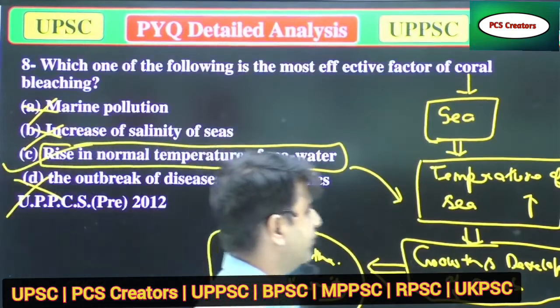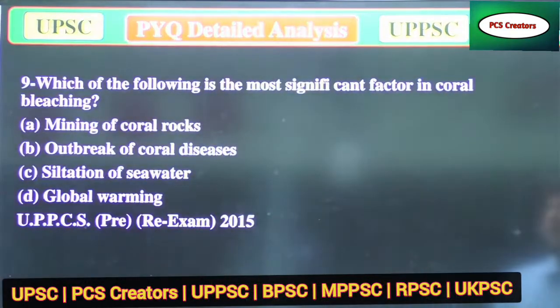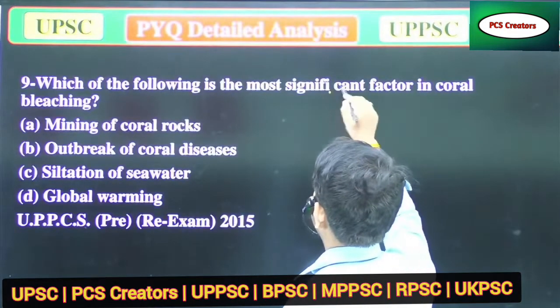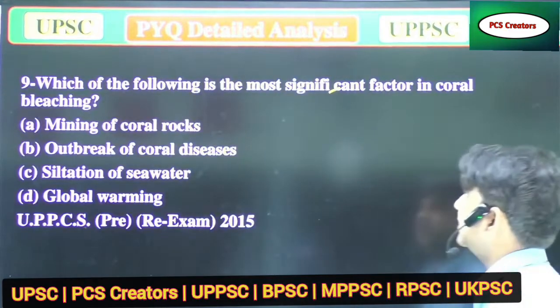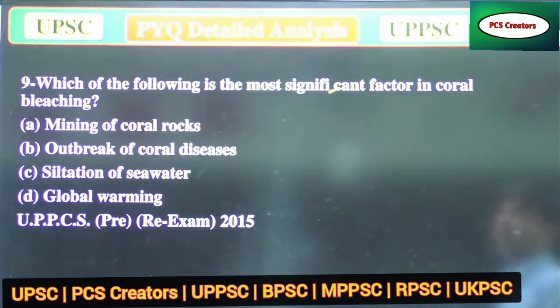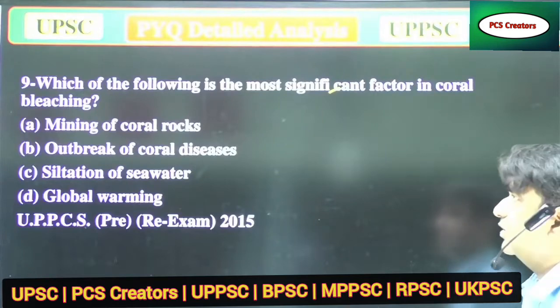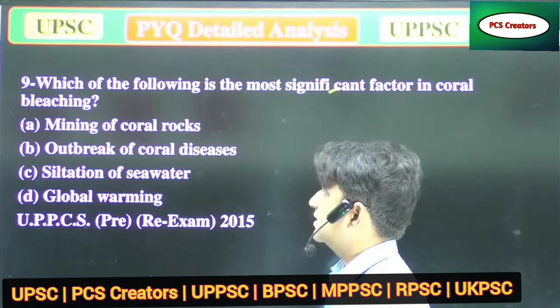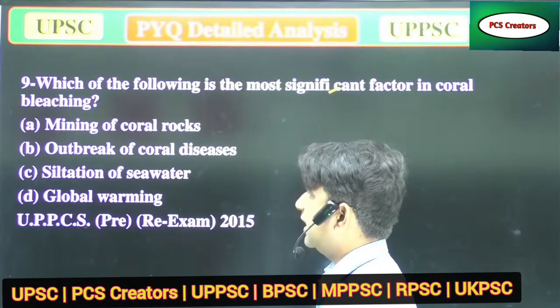Now we'll move to the next question. Which of the following is the most significant factor in coral bleaching? Again, which of the following is the most significant factor in coral bleaching? A, mining of coral rocks. B, outbreak of coral disease. C, salinization of seawater. And D, global warming.